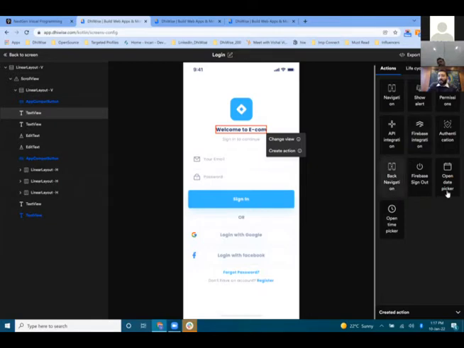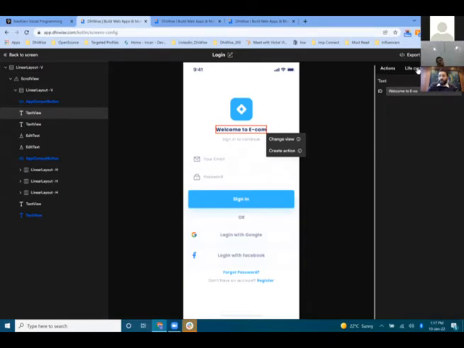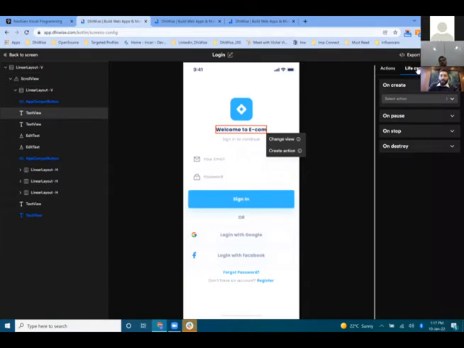You can set up the back navigation, everything, date picker and all. You can even set up the properties. So if you want to change any of the ID, you can directly do it from here. You can set up the life cycle of this particular screen and everything.